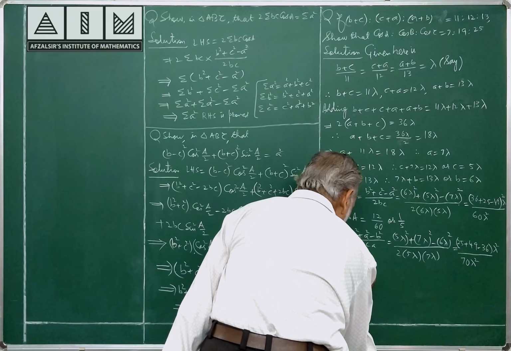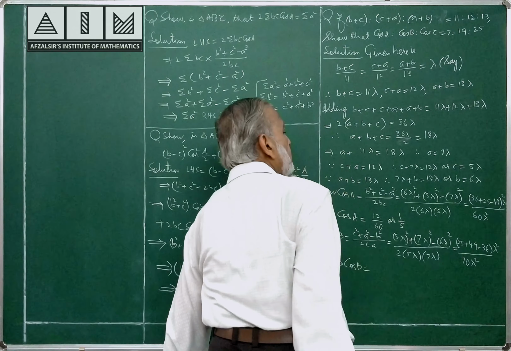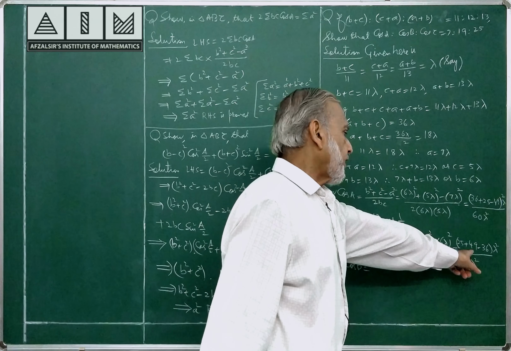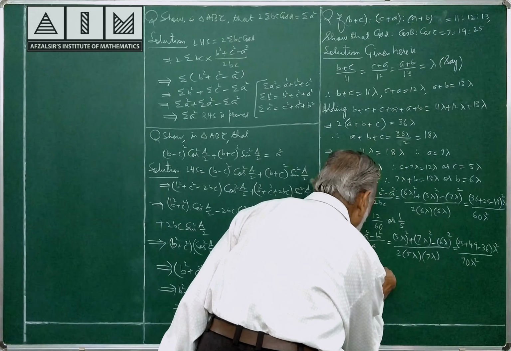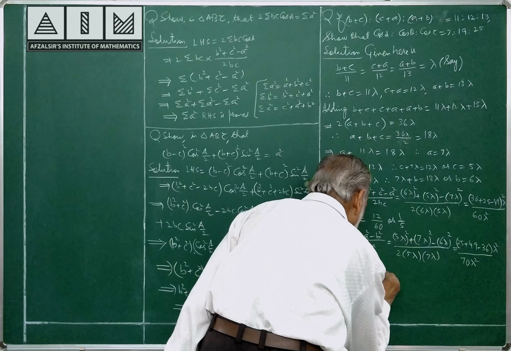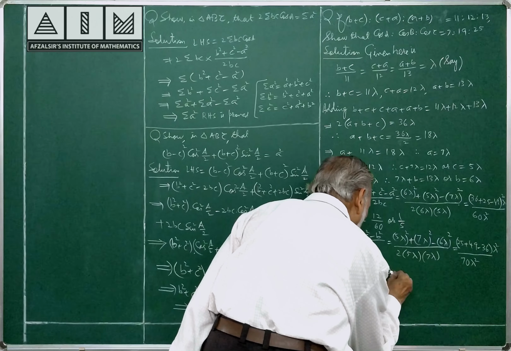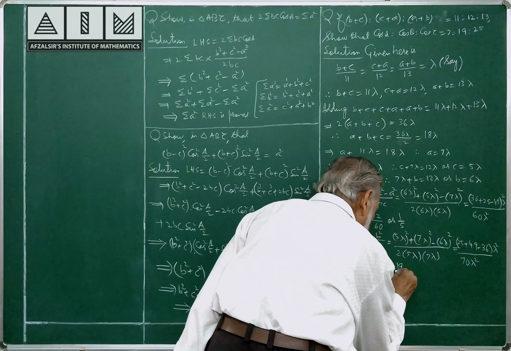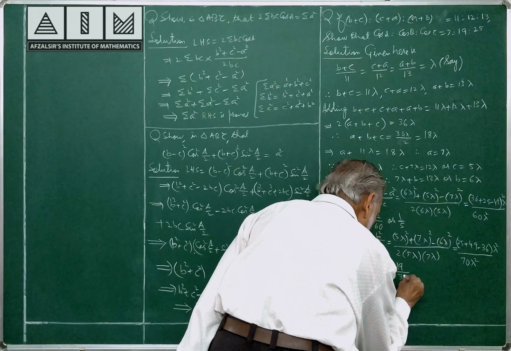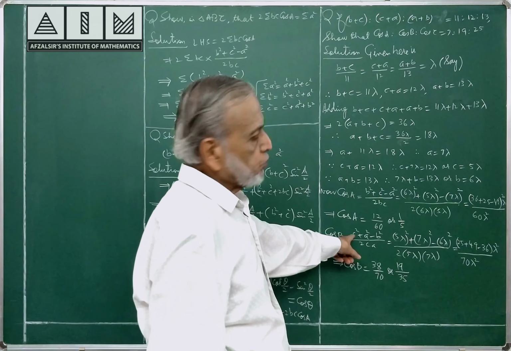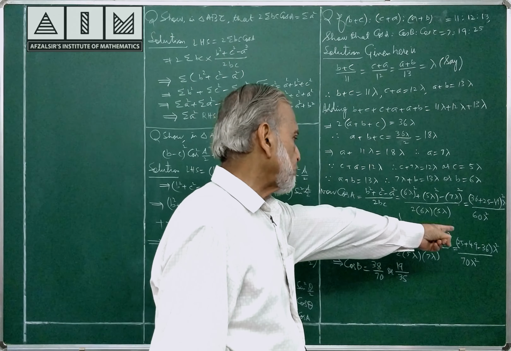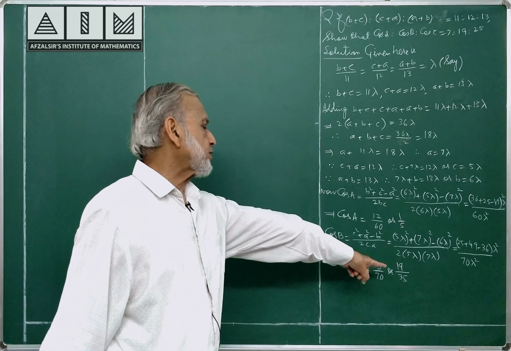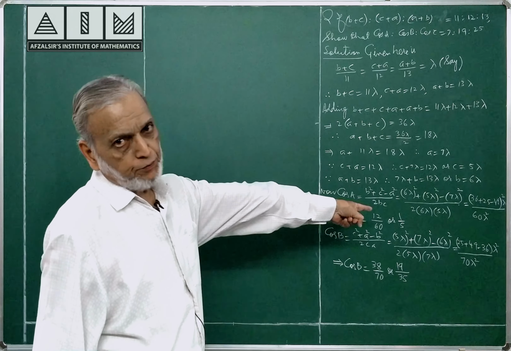So cos B is equal to (25 plus 49 minus 36) divided by 70, this will give you 38 by 70, or 19 by 35. Cos B is equal to (C square plus A square minus B square) by 2CA, values substituted. Cos B is equal to 19 by 35. Cos A we have already found out.